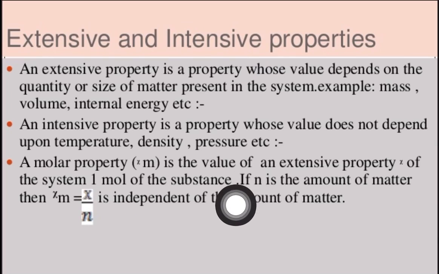But if we are having different amounts of matter, then what are we considering? If n is the amount of matter, then Xm is equal to X upon n. For 1 mole it is definite, that is Xm. But if we increase the number of moles, the amount, then we need to divide by n. We need to divide by n, and this property is independent of the amount of matter.